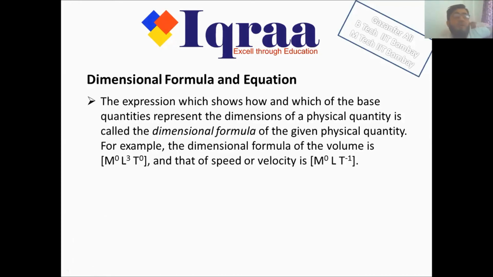Before going into the applications of dimensional analysis, let me define two more things: the dimensional formula and the dimensional equation. When we express the dimension of velocity, we say it is 1 in length and minus 1 in time. When we represent this in square brackets, that is known as a dimensional formula.